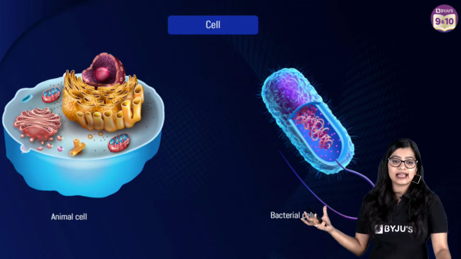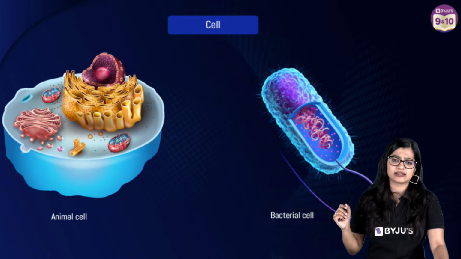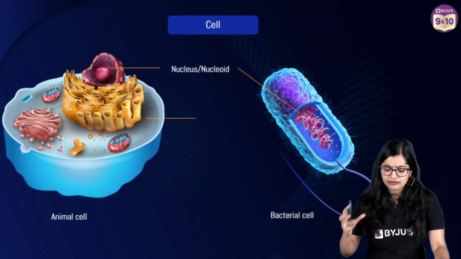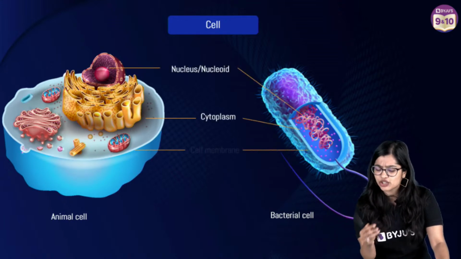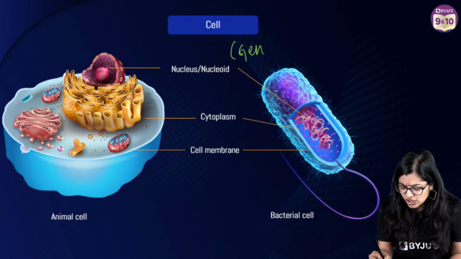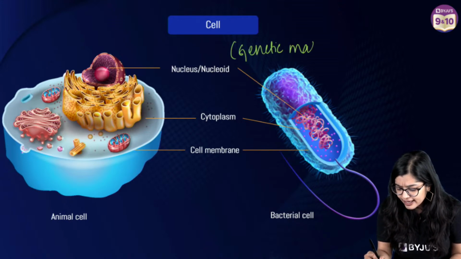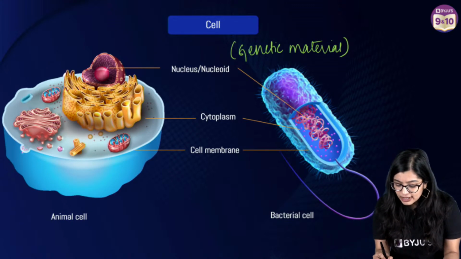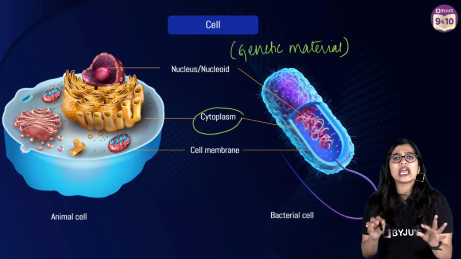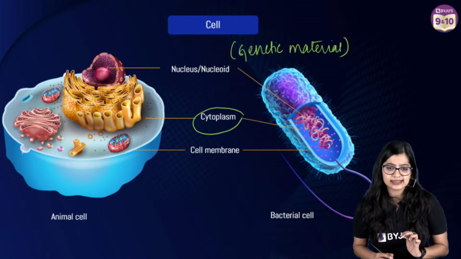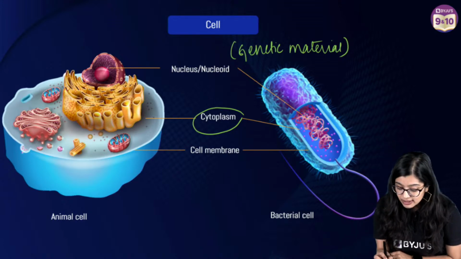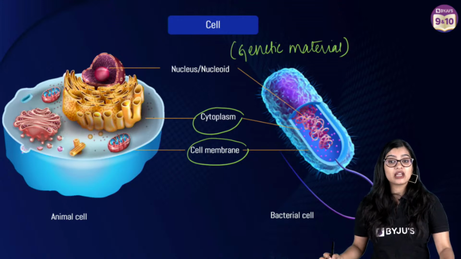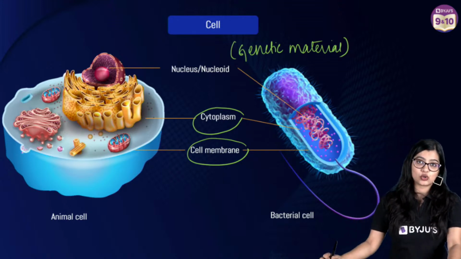We observe that there are some common aspects. We see that they have a nucleus or a nucleoid region where genetic material is present. Along with that, we also observe that they have a jelly-like viscous fluid called cytoplasm, and something called the cell membrane also.